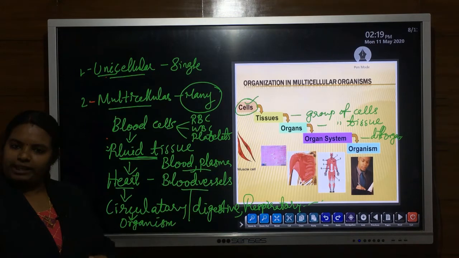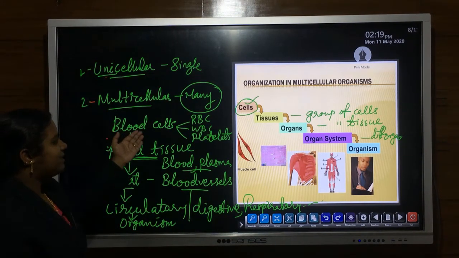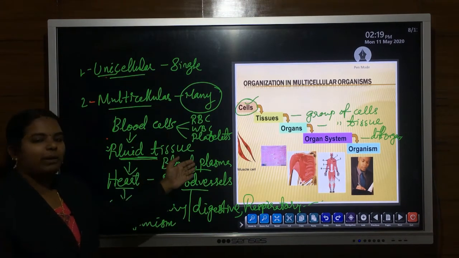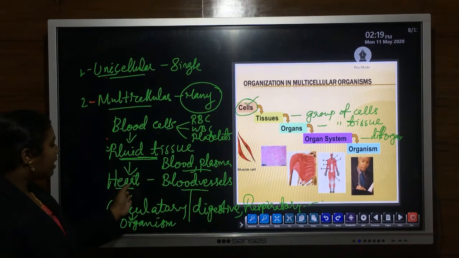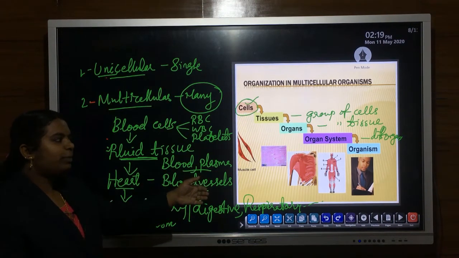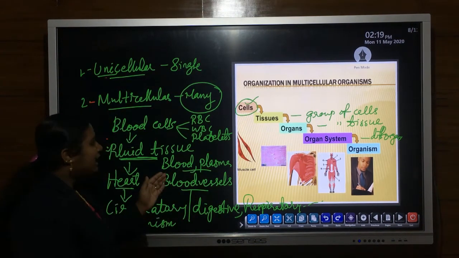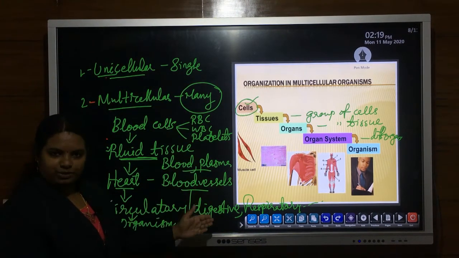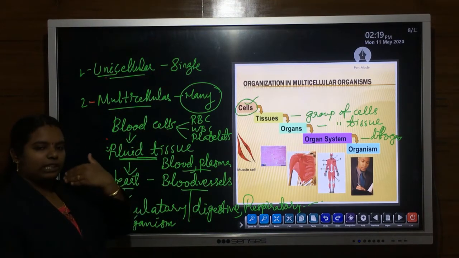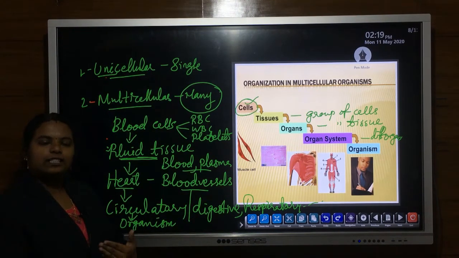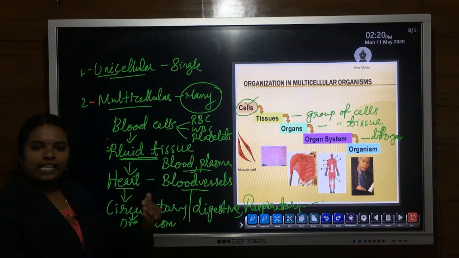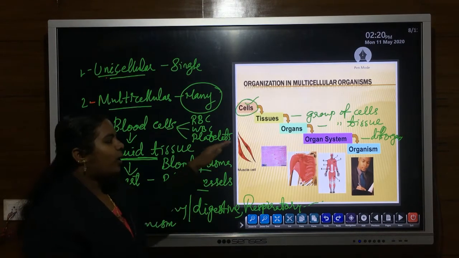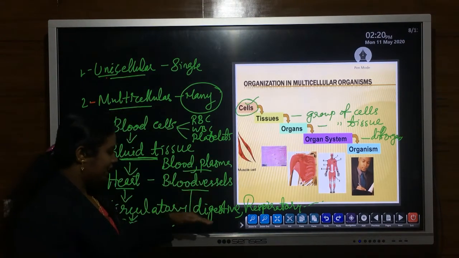For example, in human beings, our body consists of blood cells like RBC, WBC, platelets, then fluid tissue like blood, plasma, lymph, then the heart as well as its associated parts that form the organ, then the organ system like the circulatory system. In case of the digestive system, parts of the digestive system like the oral cavity or mouth cavity, then another organ esophagus, then stomach, small intestine, large intestine. Clear? Likewise, all these organs together form an organ system, that is the digestive system.